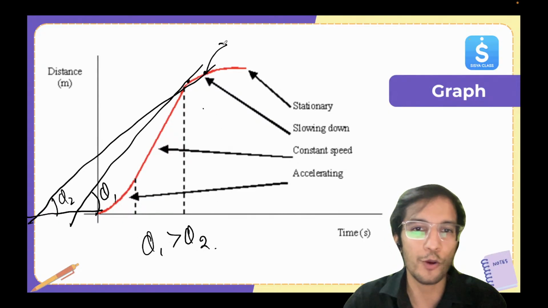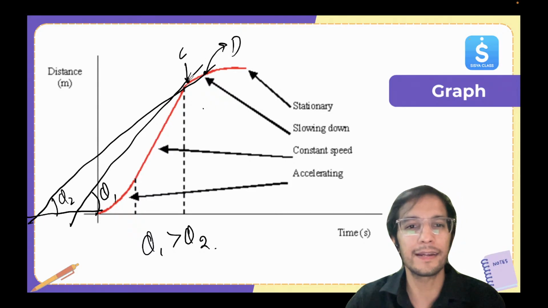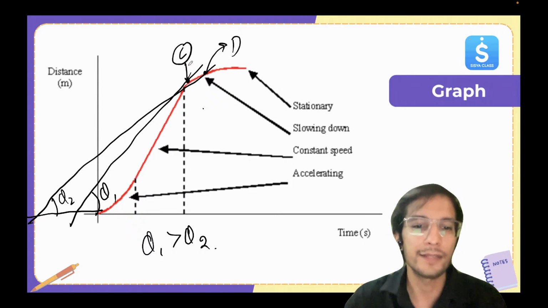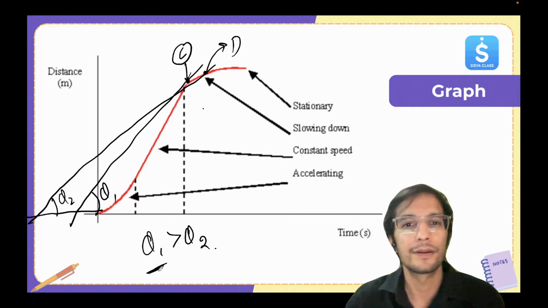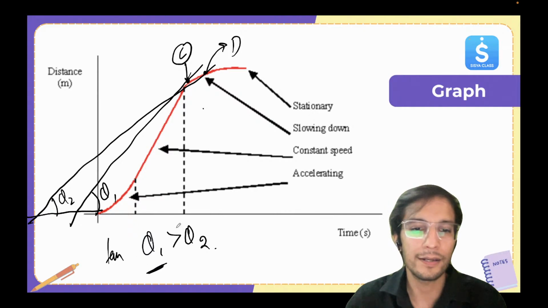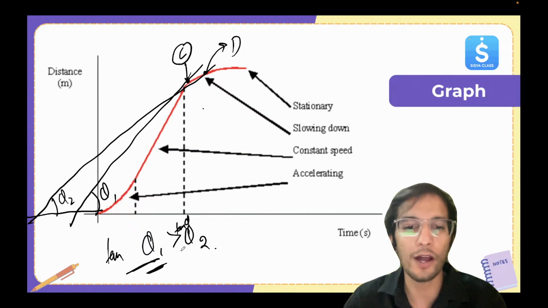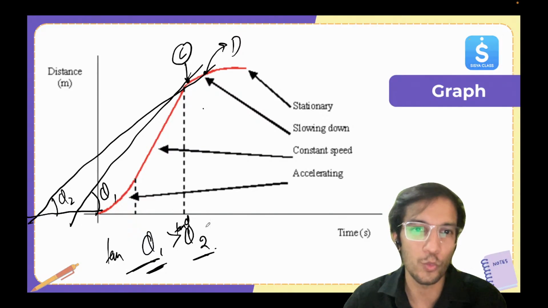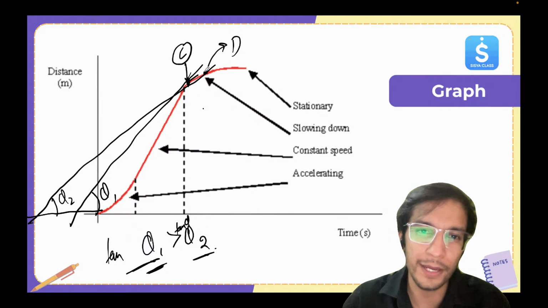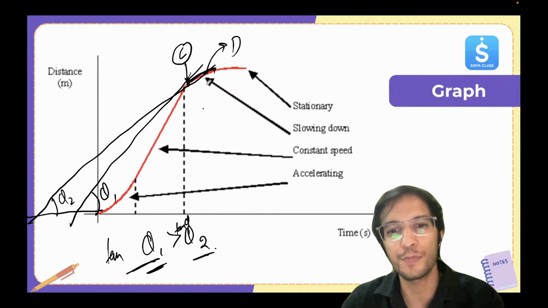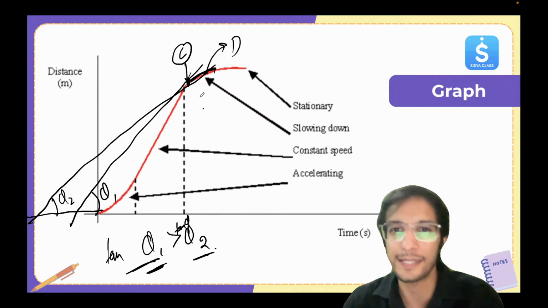So at this point, let's say this is D and this is C. Clearly at point C, the slope is bigger. So tan theta 1 is greater than tan theta 2. So as it goes from here to here, it's slowing down. The speed is decreasing. The slope is decreasing.